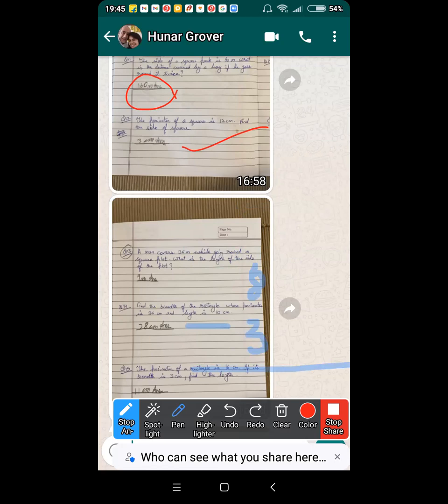Yes. Is 5 the answer? Yes, 5 is the answer. But why is 5 the answer? Length plus breadth is half of the perimeter. So 3 plus L is equal to 8. So L is equal to 8 minus 3. Did you understand the logic of this? When 3 plus L is equal to 8, L is equal to 8 minus 3.